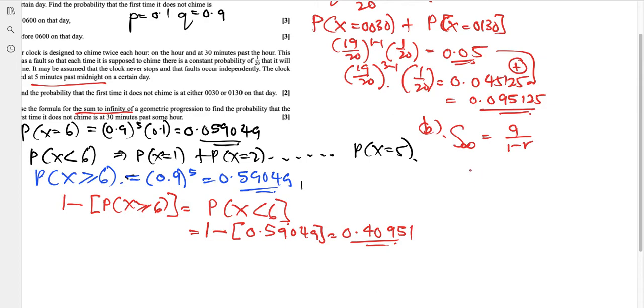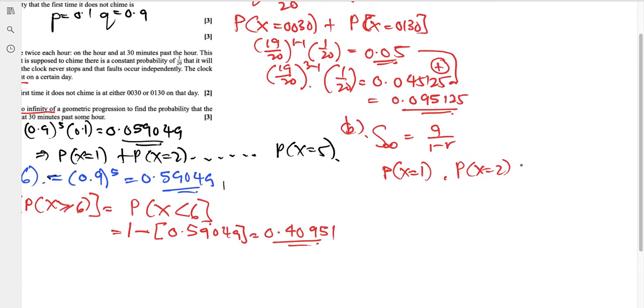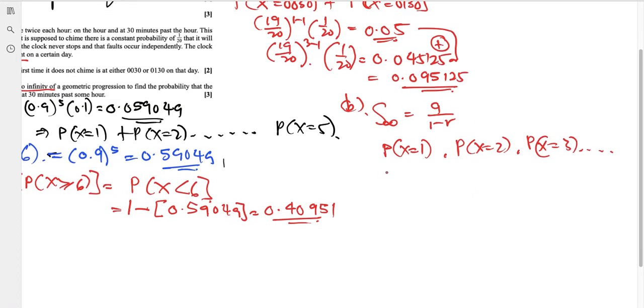So let's say it's 30 minutes past the hour. What is the probability? P(X=1), then P(X=2), then P(X=3), and so on. Using that probability, I'm going to deduce a formula. The formula is 0.95 to the power of 0, which is 1 minus 1, and then 0.05.